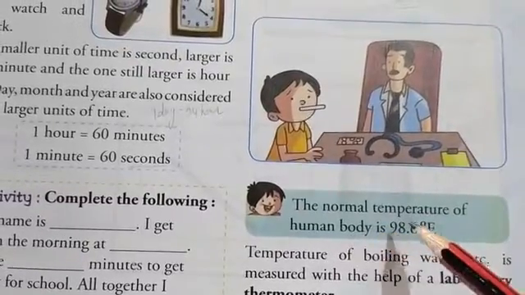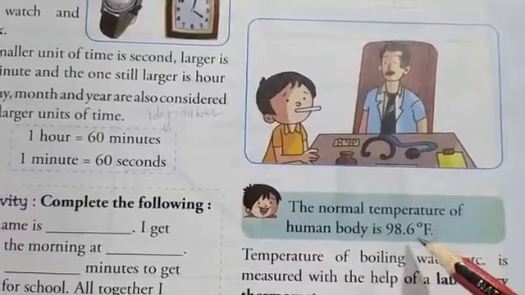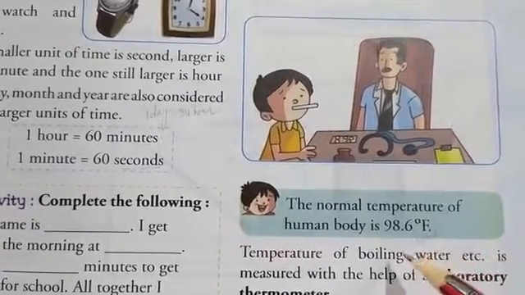The normal body temperature of the human body is 98.6 degrees Fahrenheit. If the temperature exceeds this, then we have a fever.